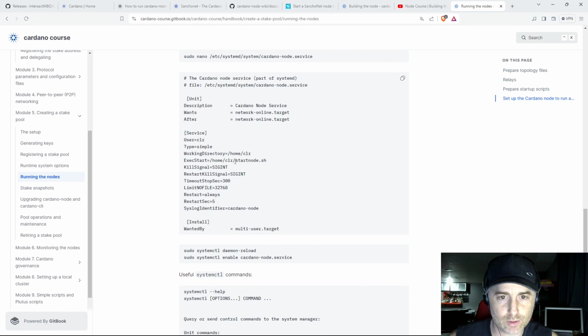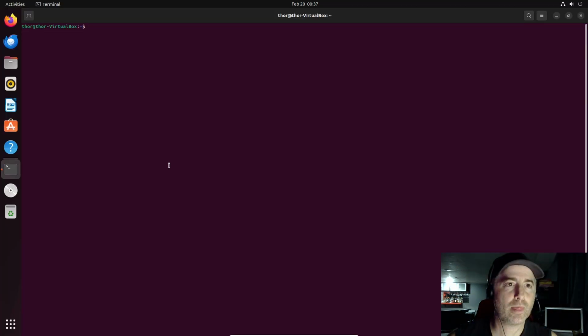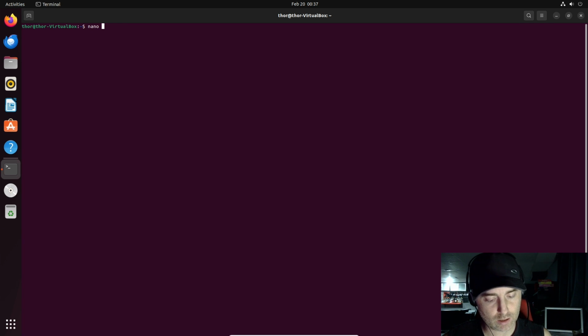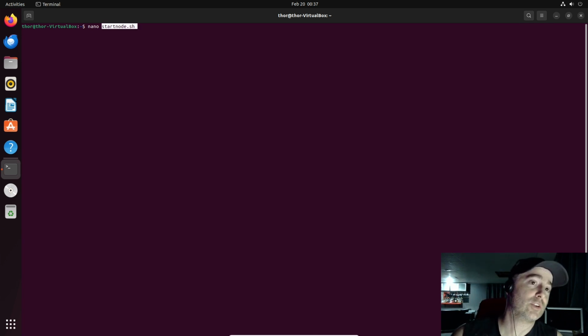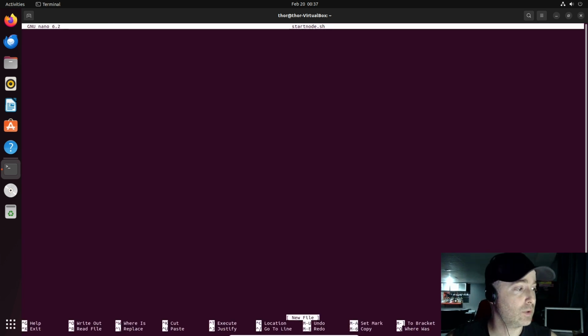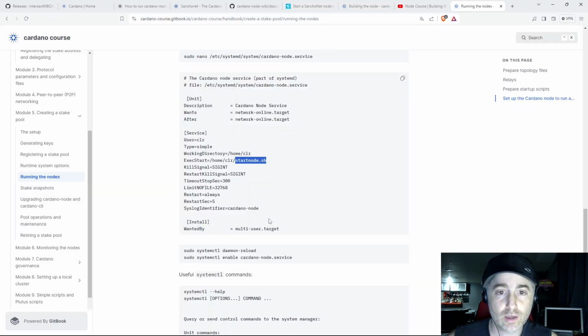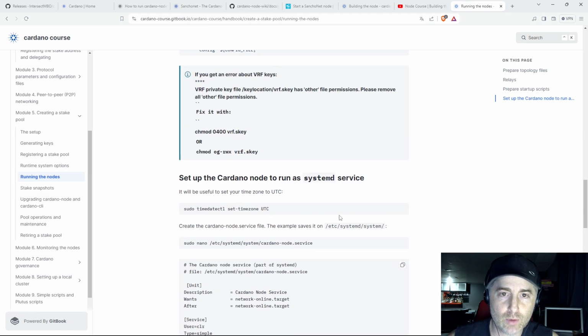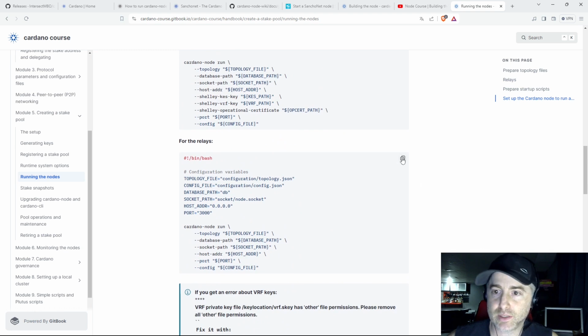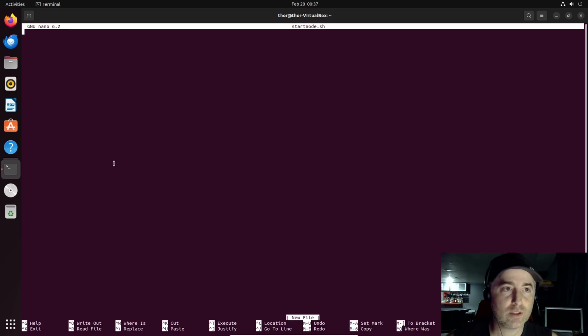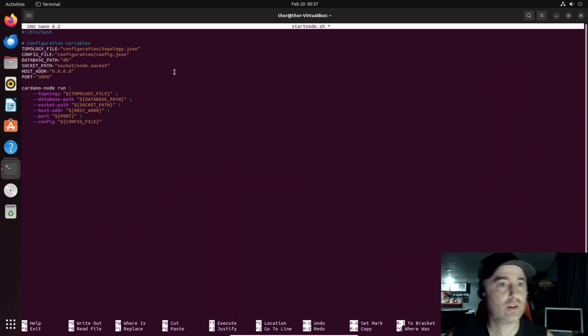It was called start node.sh. We use that. Sudo nano. No, not sudo, just nano, because I don't want it to be a root file. So nano start node, and I will paste the script for relays because for DRep I don't need to be a stateful operator. There you go.